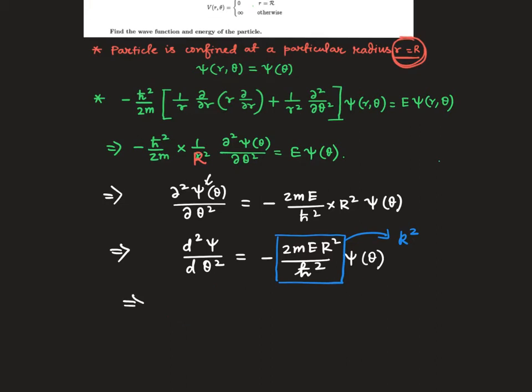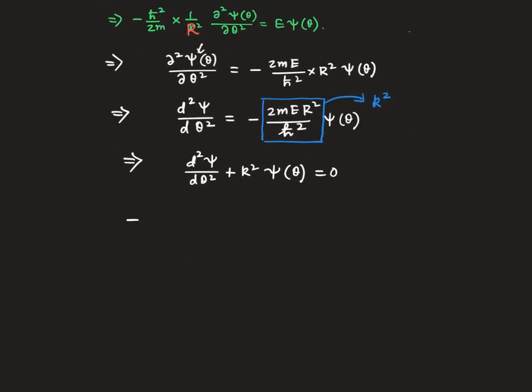So let us solve this. So this should be d2 psi by d theta 2 plus k square psi of theta equals 0, which has a solution psi of theta equals A e to the power plus or minus i k theta. So this is the wave function for a particle in a ring.